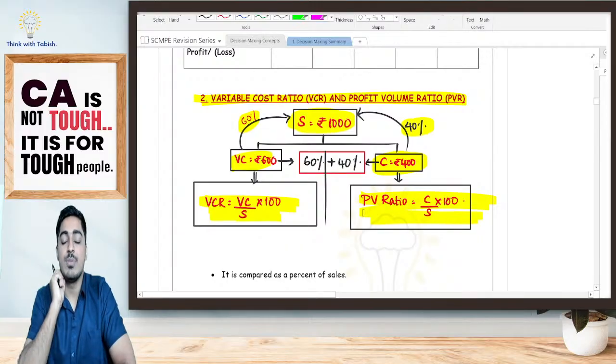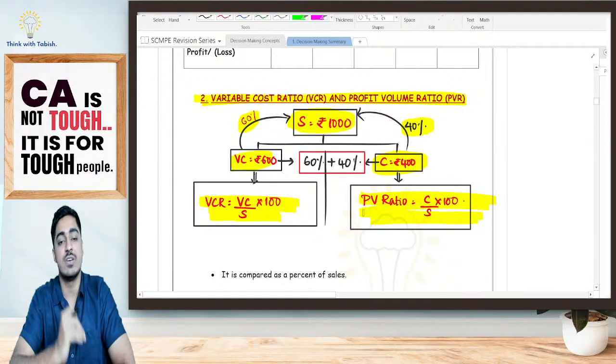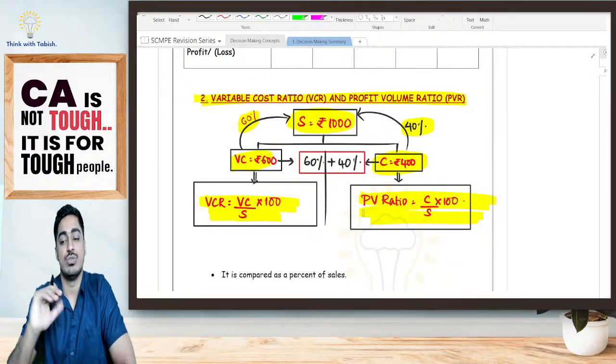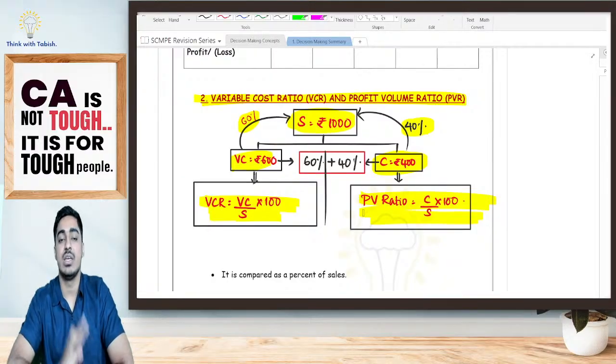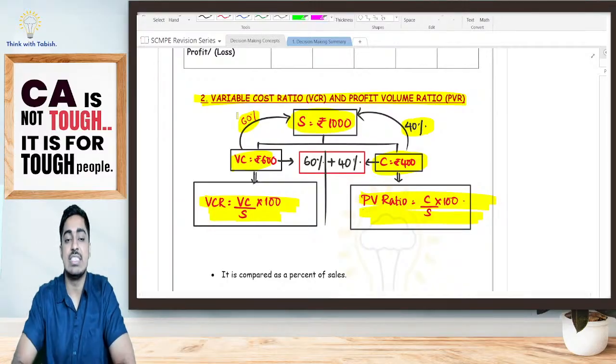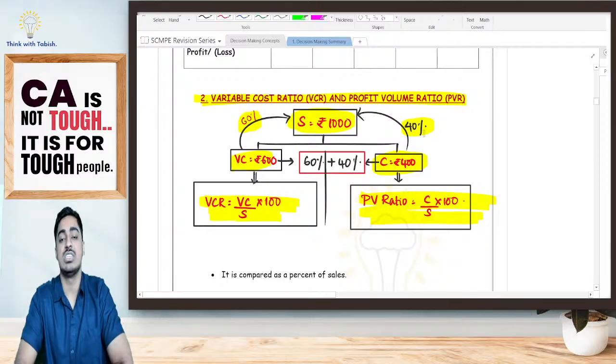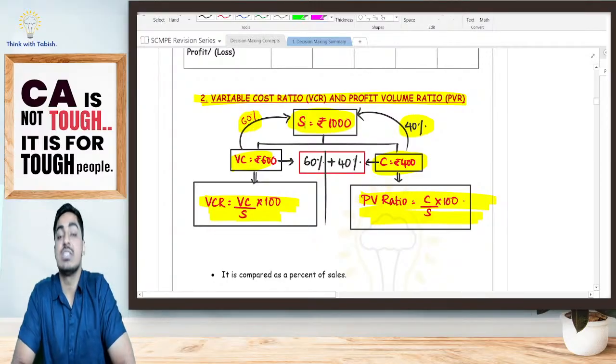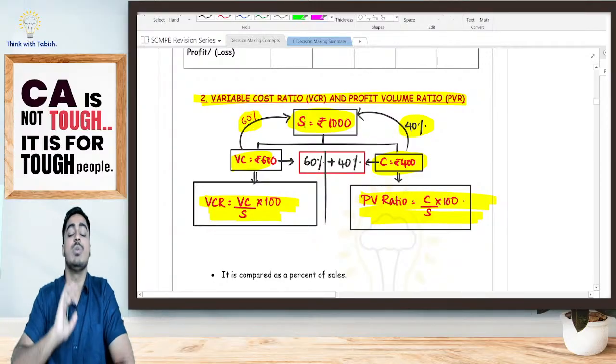So I've got my formula. Variable cost ratio is variable cost divided by sale into 100. PV ratio is contribution divided by sale into 100. One point to be kept in mind, students, both these are complementary. Yes, you add the two. Variable cost ratio is 60%, PV ratio is 40%. You add the two, always it is going to be 100%.